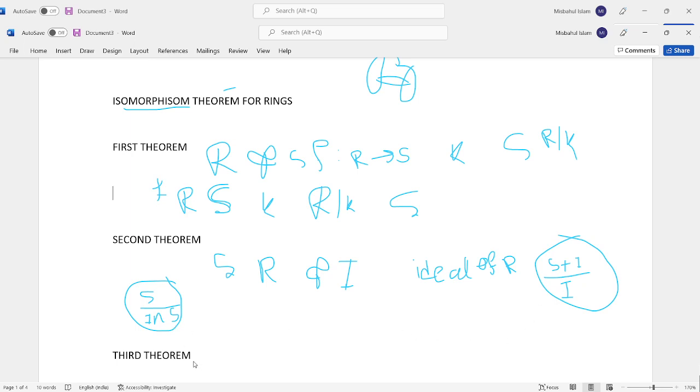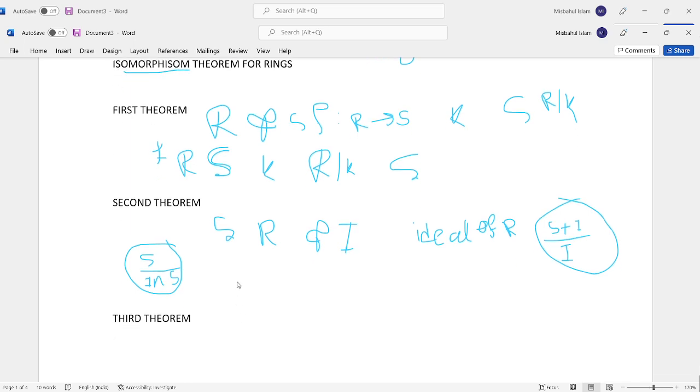Here we define g such that S tends to S plus I by I, by g(x) equals x plus I, where x belongs to S, so that g is an epimorphism.